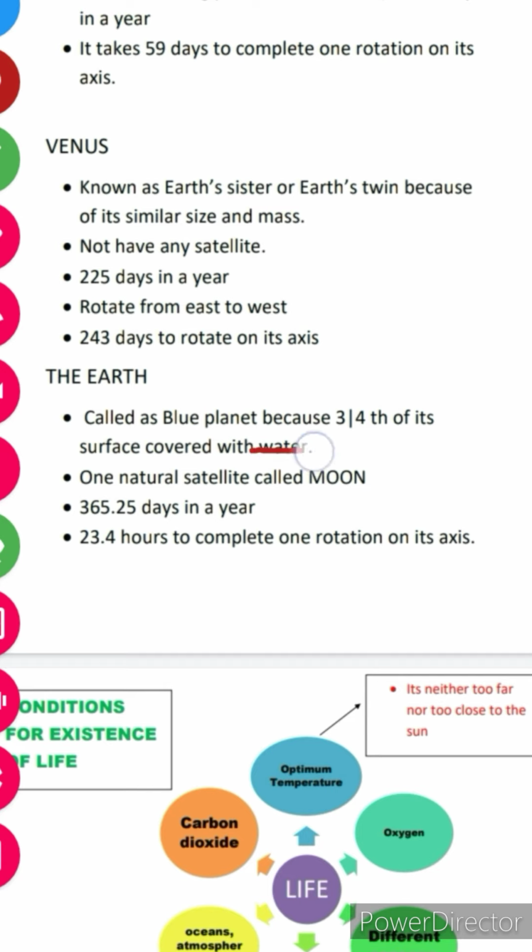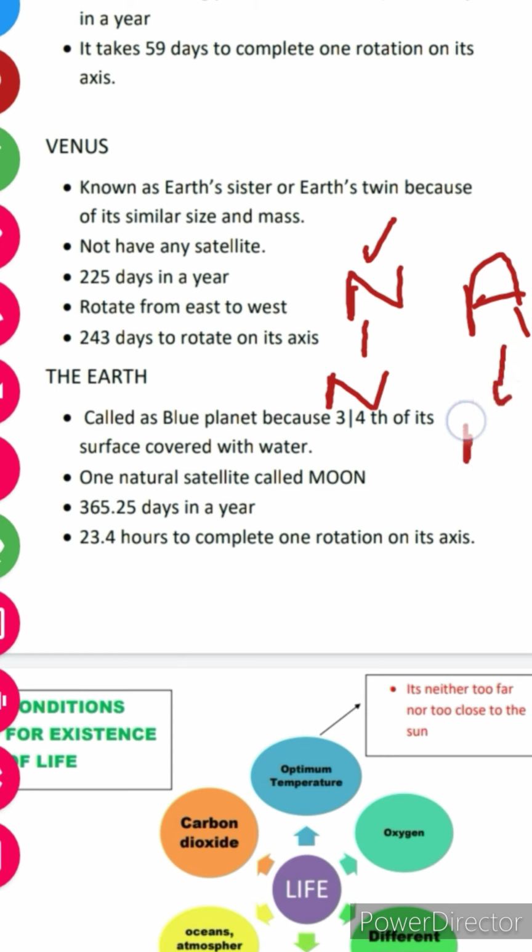It has one natural satellite called the Moon. We have two kinds of satellite, guys. One is the natural satellite and the second one is the artificial satellite. The natural satellite is given by nature or gifted by nature, but the artificial one is man-made, made by human beings.